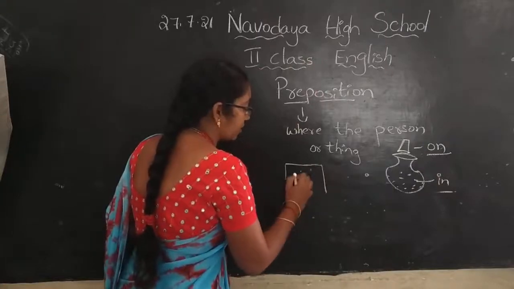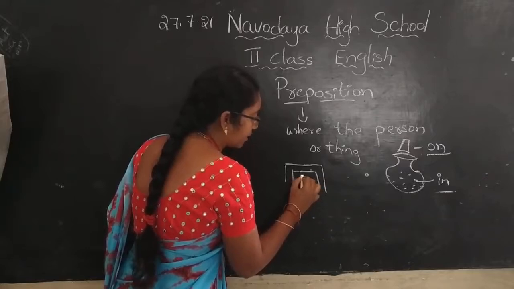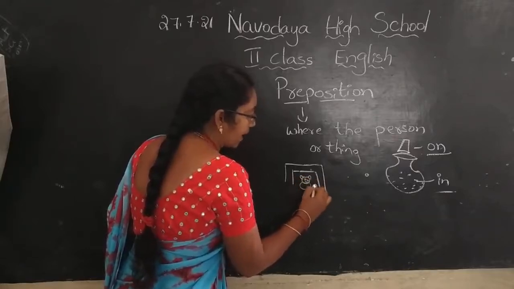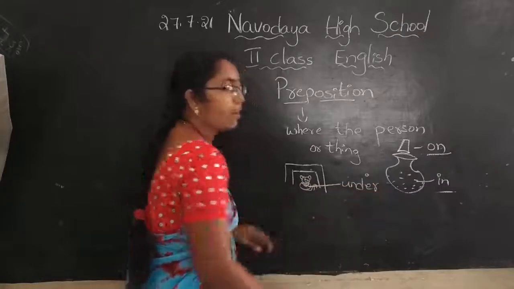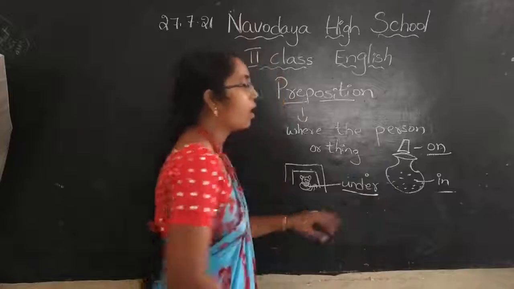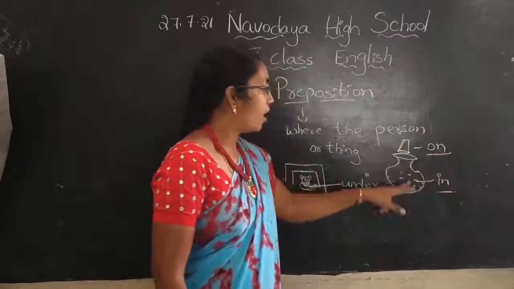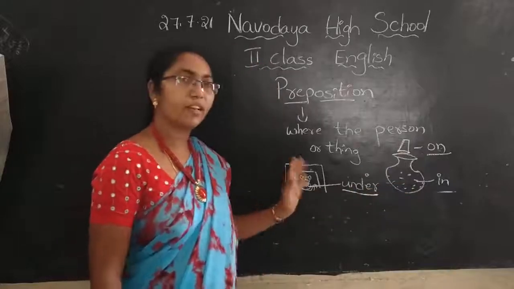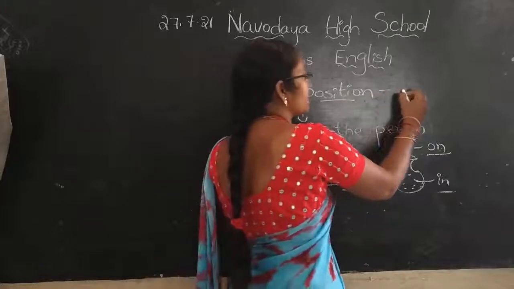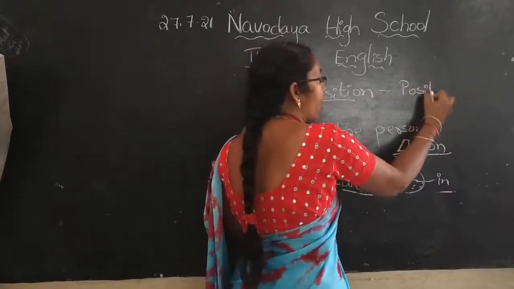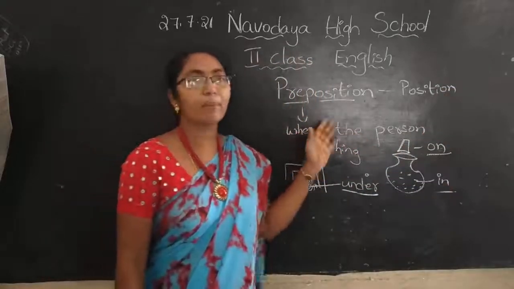Look here children. This is a table and where is the cat here? The cat is under the table. On, in, under. All these tell about the object or person or animal, whatever it is. Preposition tells the position of an object. Okay children, we have to learn some more in our course book.